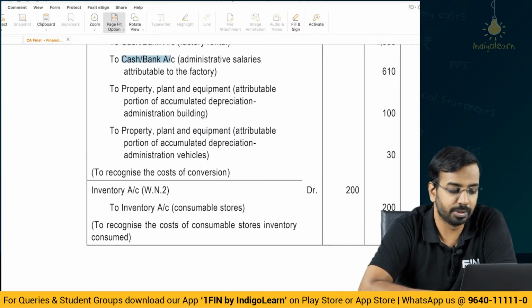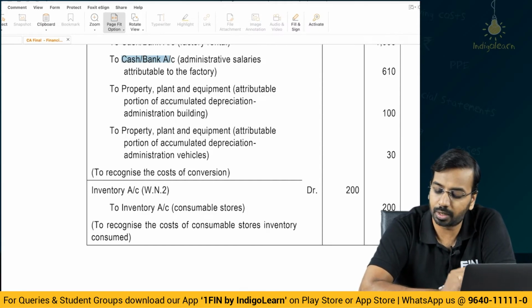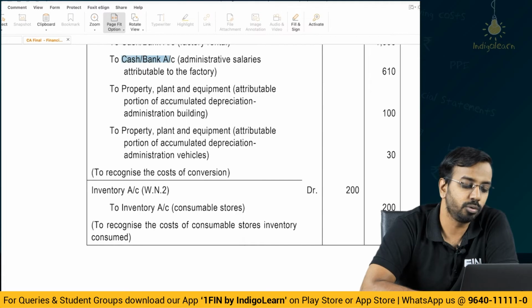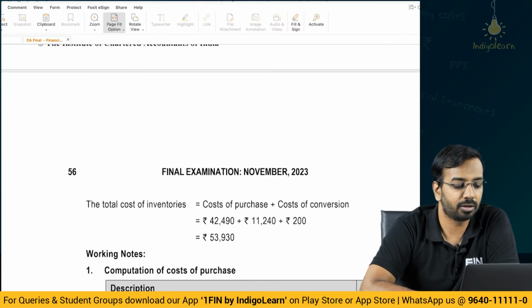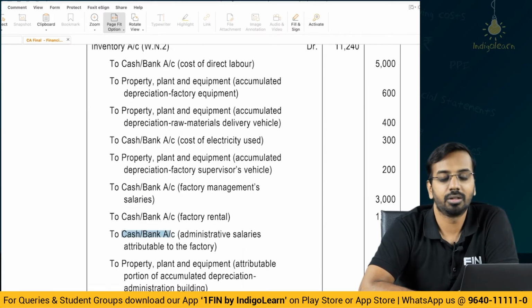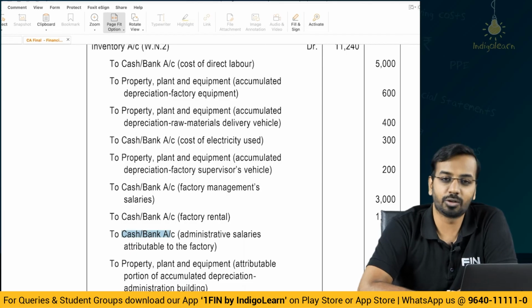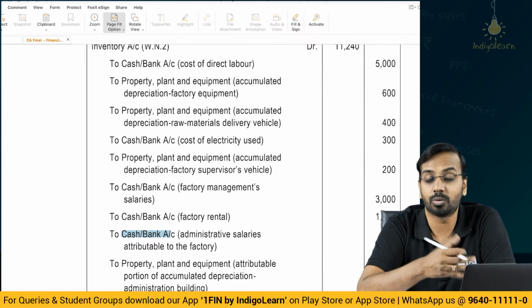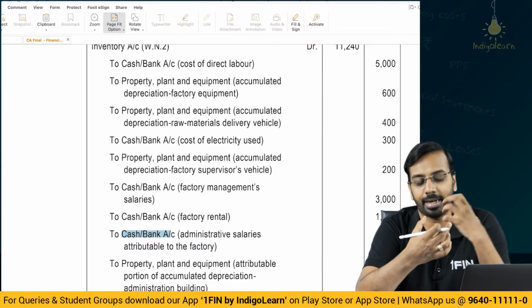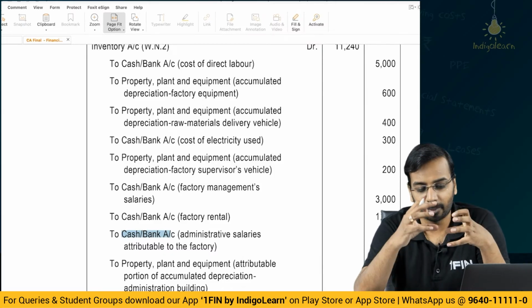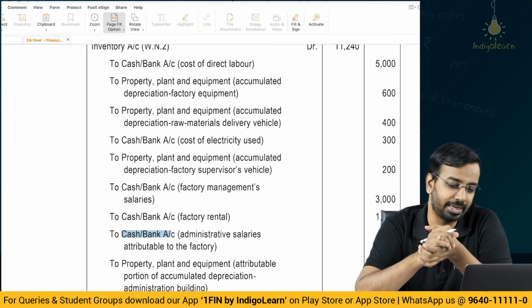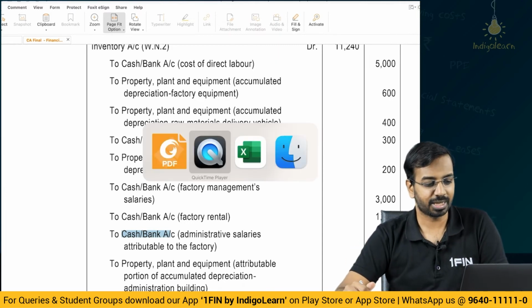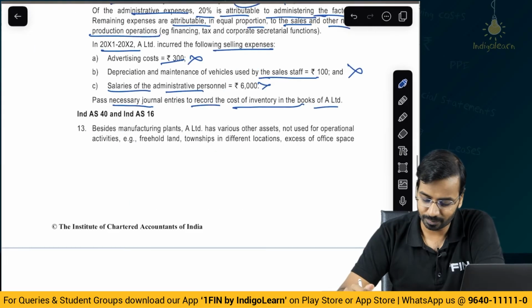Then consumables. So consumables have been consumed, so that also gets added to inventory. 200 of consumables have been consumed, that gets added to inventory, right? So that is how you will pass the journal entry for inventory. Actually speaking, in real life such kind of entries would not be passed. The system will calculate and directly knock it off from the control accounts that are created, right? So surprising, the institute is asking these kinds of questions as well.